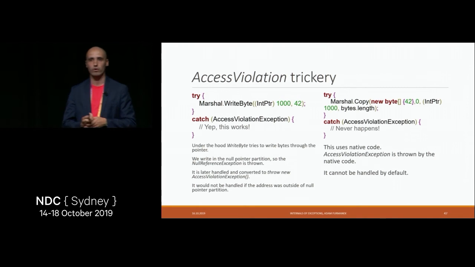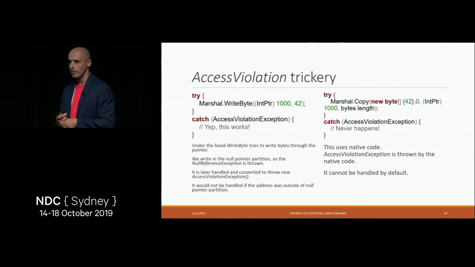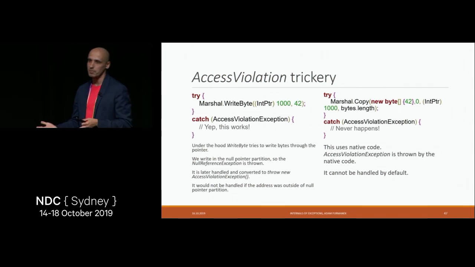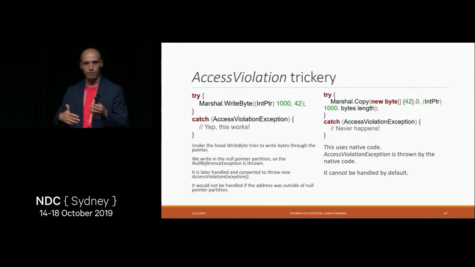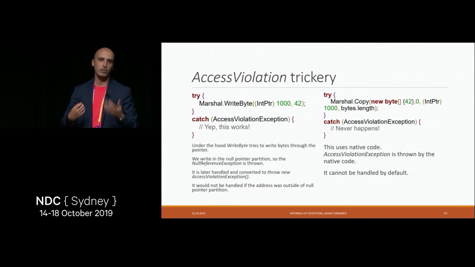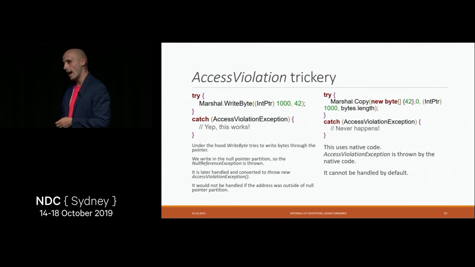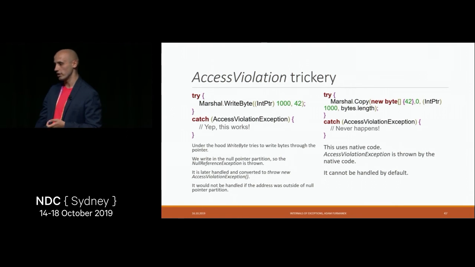So if we write to that place directly using some native code, we may actually generate an exception which is not mapped to null reference exception, but is mapped to access violation exception directly. So we may get this exception depending on which methods we use. Different .NET APIs, for instance, write byte versus copy, may or may not use native code and managed code, so they may work completely differently when it comes to accessing wrong or invalid memory.